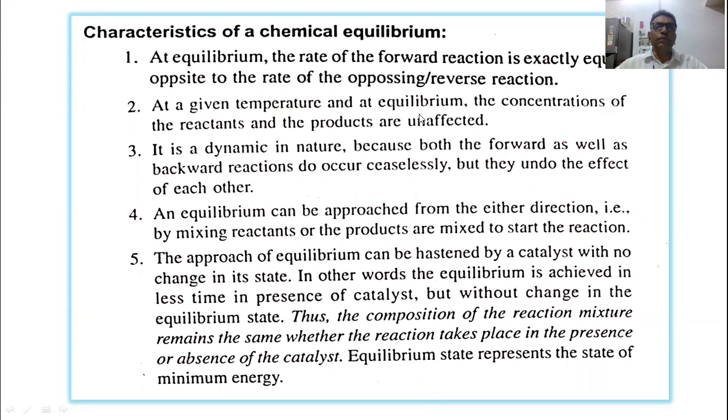A chemical equilibrium is a dynamic state at which the rate of the forward reaction is exactly equal to the opposite reaction.